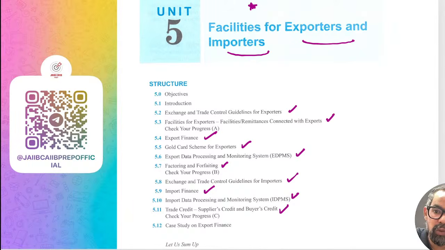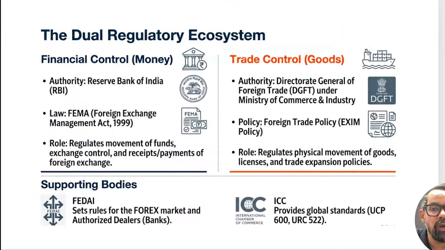So when it comes to the overall exchange control, we have two major institutions. One is RBI, who handle the document parts, and the other one is DGFT, Directorate General of Foreign Trade, under the Ministry of Commerce and Industry, which generally takes care of the EXIM policy itself, right? So right now we have the EXIM policy 2023 as the base, and we keep updating that one.